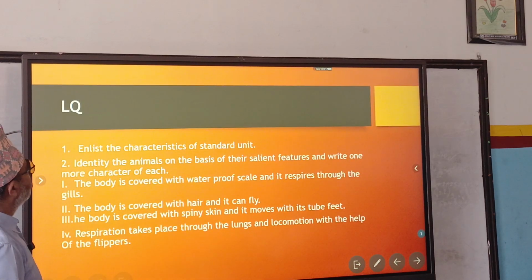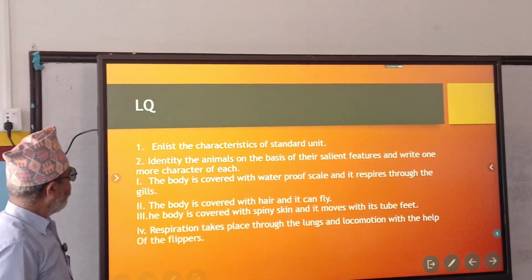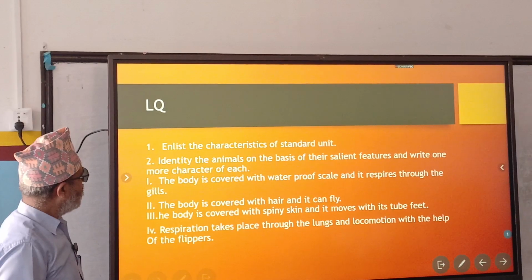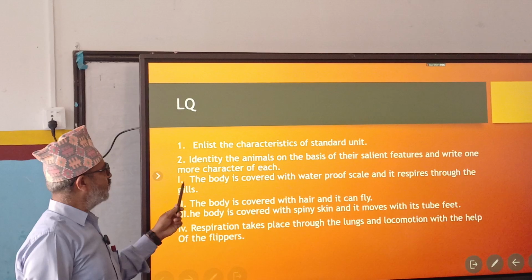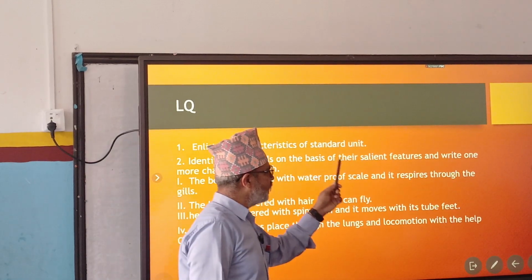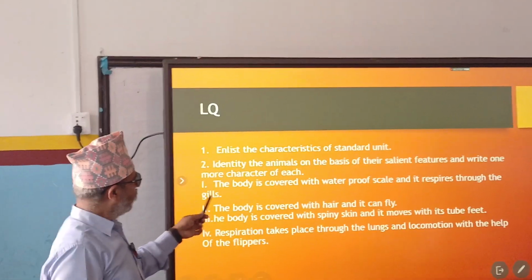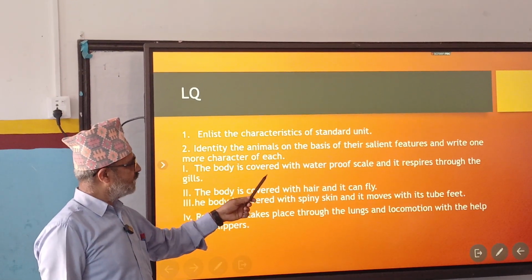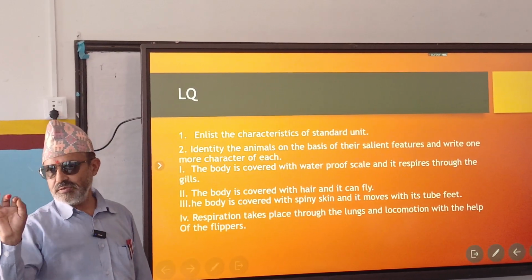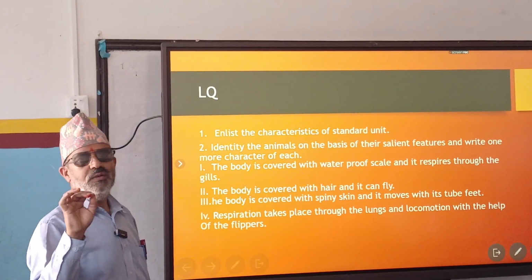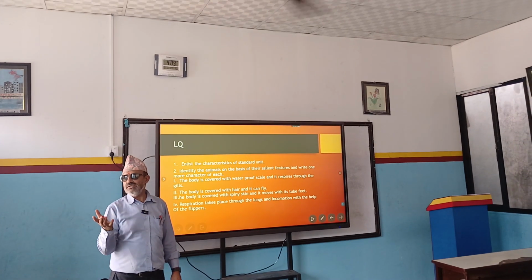Okay, long question came, this is the calculation. Okay, good. This question also very interesting one. Read it here. Identify the animals on the basis of their salient features and write one more characteristic. The body is covered with waterproof scale and it respires through the gills. So name of the animal, fish. One more characteristic: it breathes through gills, already said.